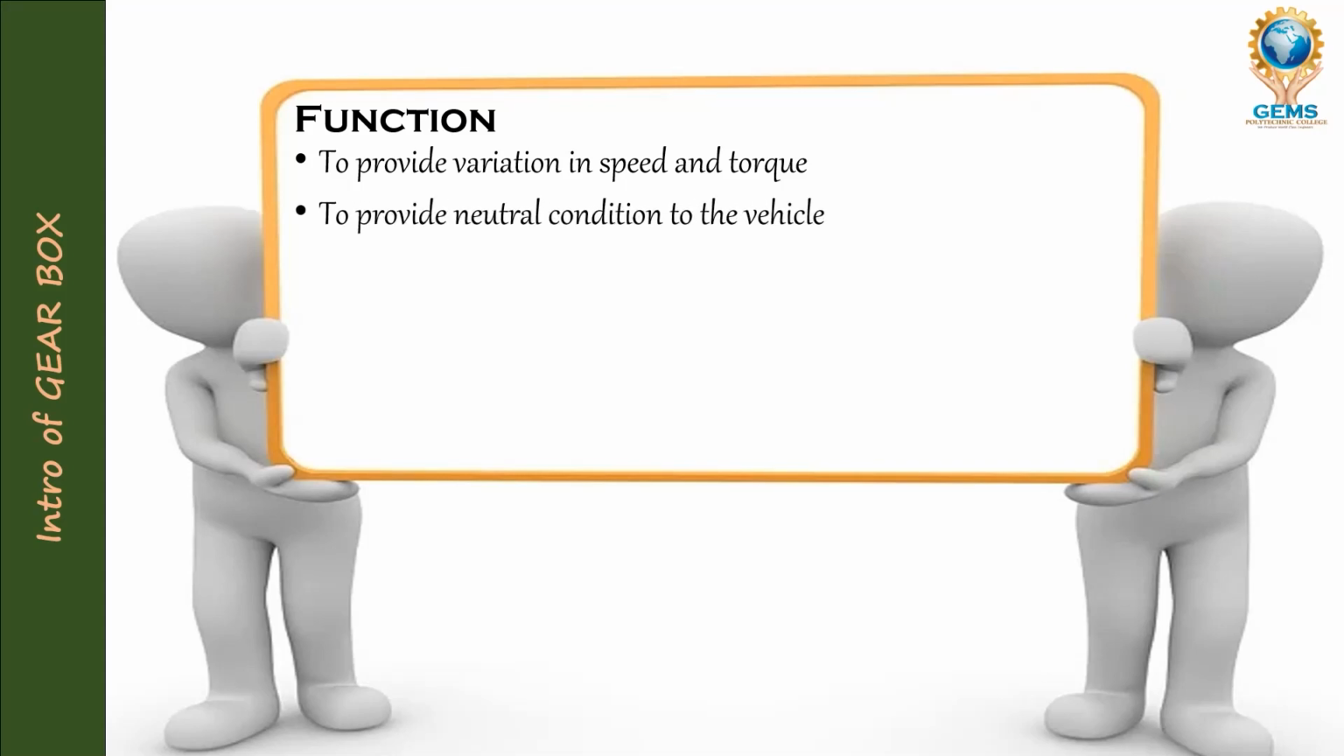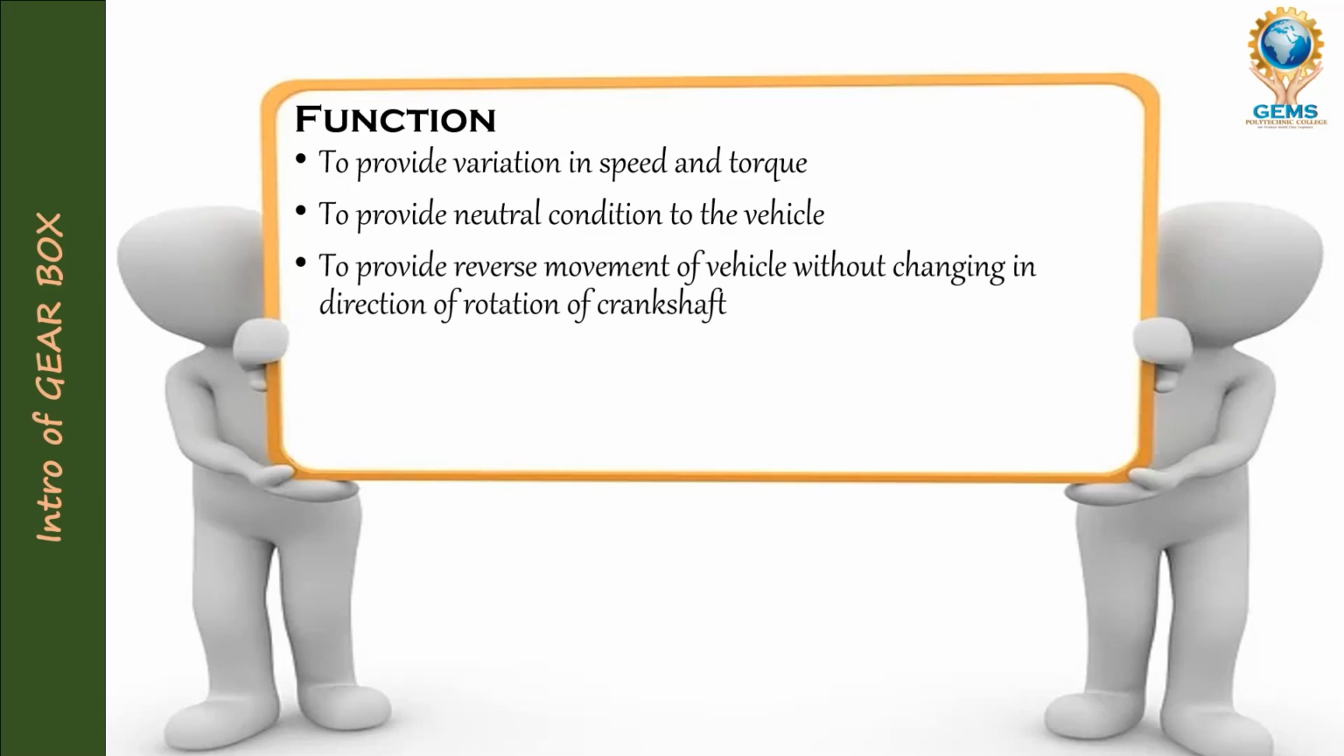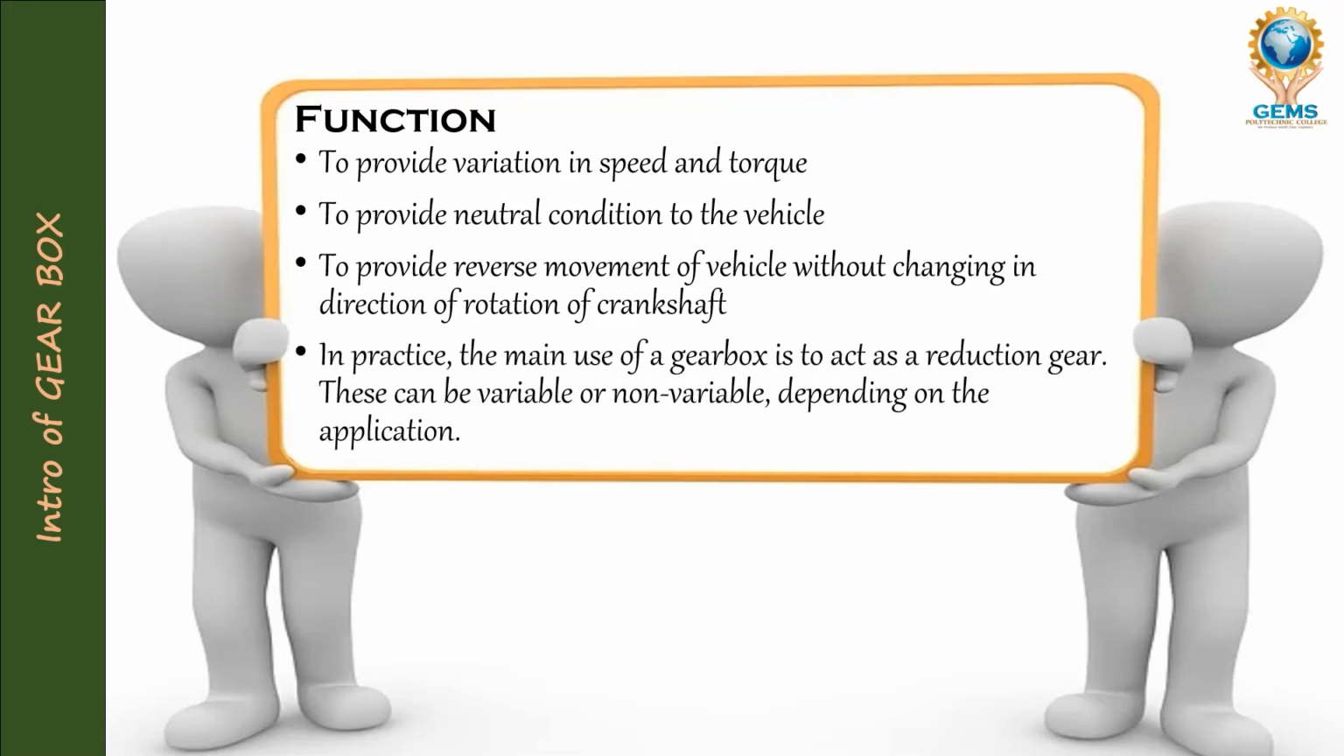Number two, to provide a neutral condition to the vehicle. When I am going to stop the vehicle, it must be in the neutral condition. These are the functions of the gearbox. Okay, to provide reverse movement. If I want to take the vehicle in reverse, the direction has to change. The total direction of the gear must be changed. For that, I need the gearbox. It is a function of the gearbox.